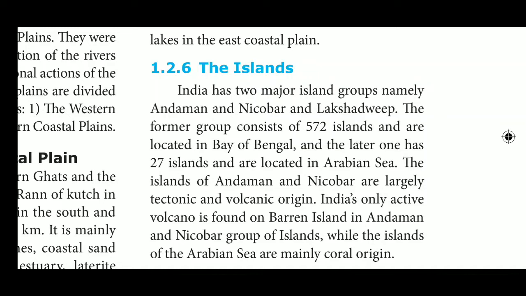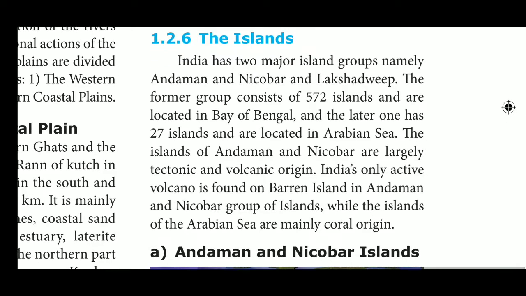Next, page number 91, the islands. What is meant by islands? An island is a piece of ground that is surrounded by a body of water such as a lake, river or sea. Water all surrounds an island. Islands are smaller than continents. Islands may be classified as either continental or oceanic islands.